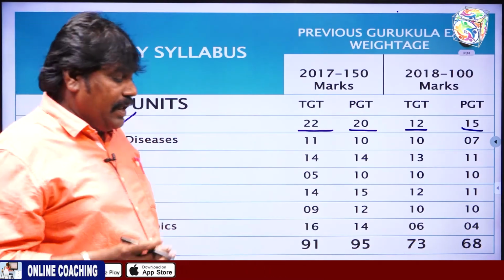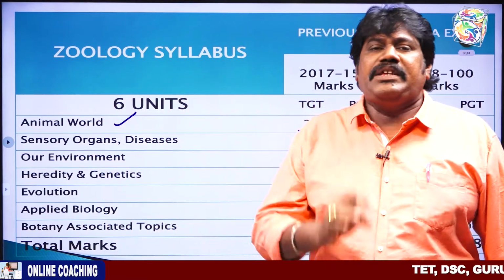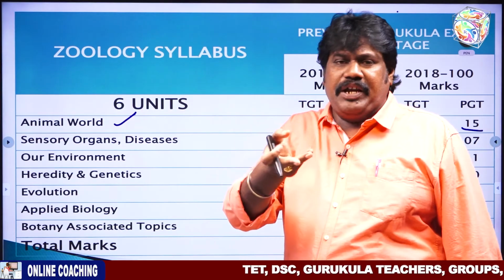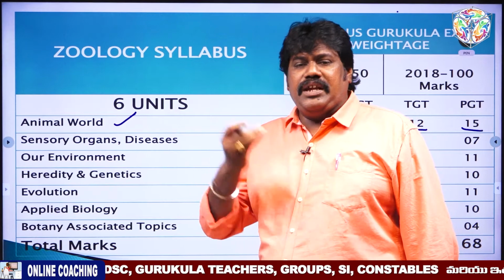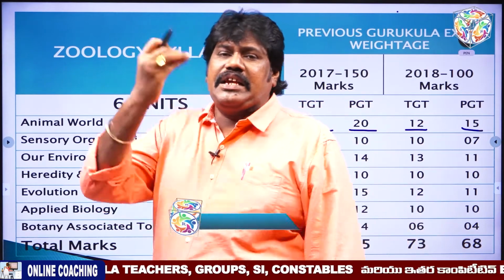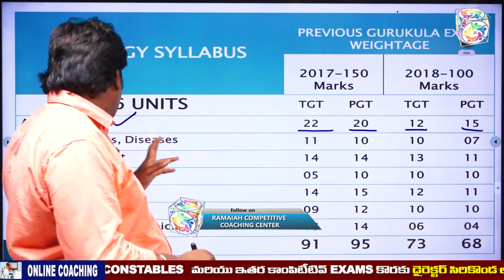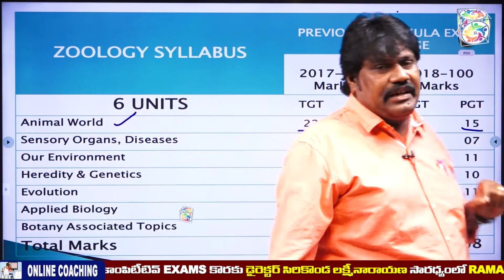It consists of all the organ systems of the human body. This is the major unit. It is very, very important. Most of the questions in all the competitive exams, not only PGT biology and TGT biology, come from the animal world. The next one, second unit, is sensory organs.